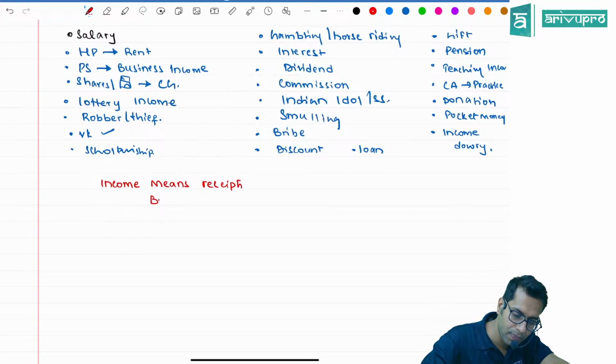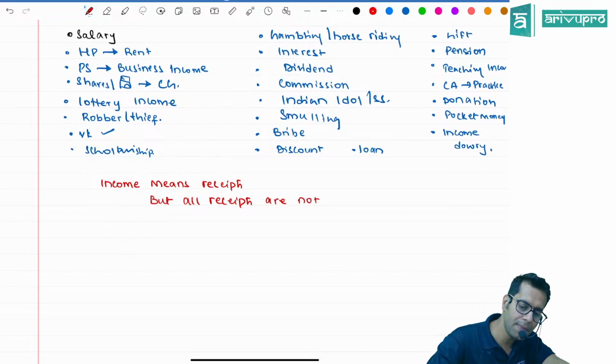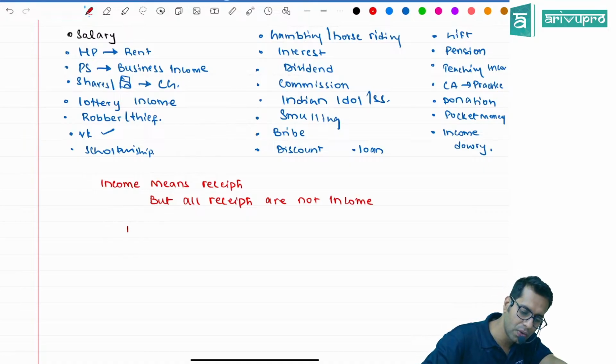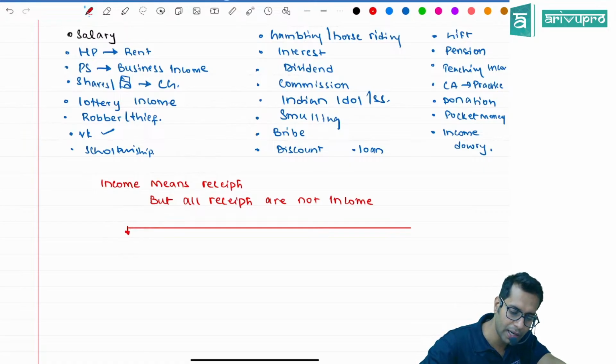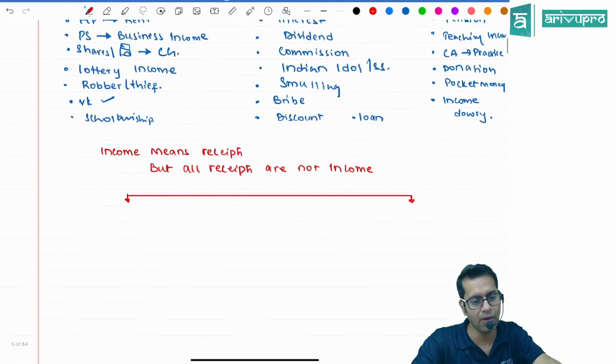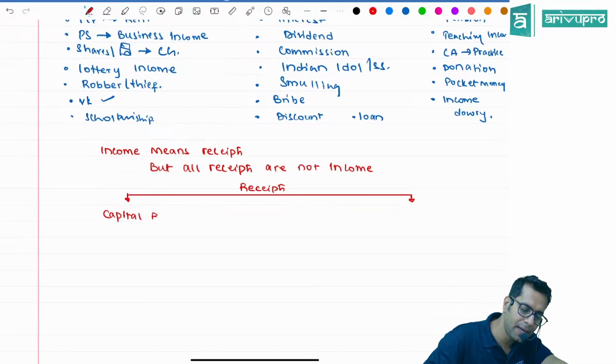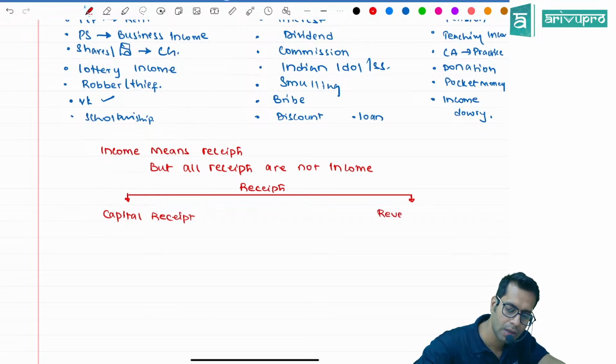Income means money coming in, meaning receipt. But all receipts are not income. These receipts are basically divided into two categories. One is called capital receipt and another one is called revenue receipt.